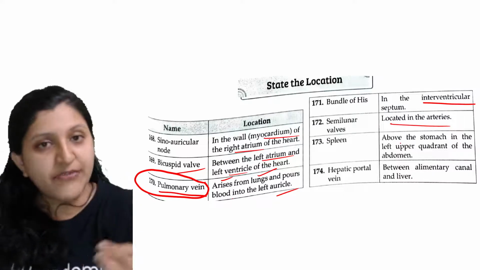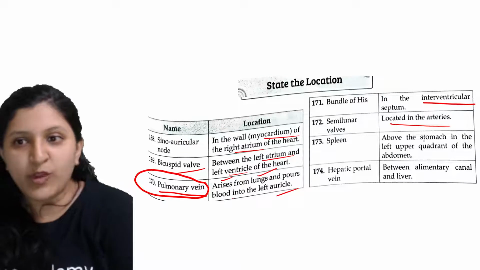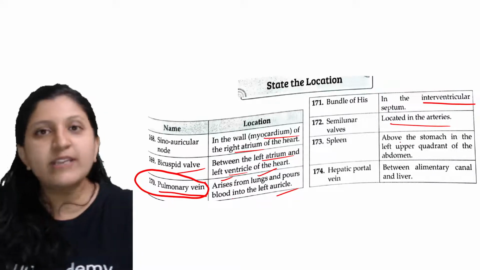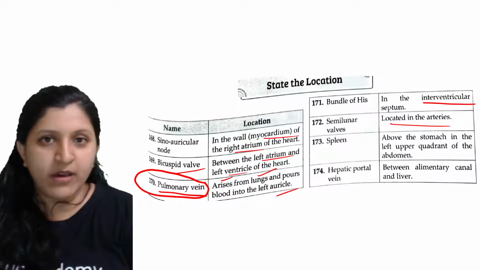If they are specifically asking about the pulmonary semilunar valve and the aortic semilunar valve, then you need to mention the right ventricle as well as the left ventricle. So there you can find the pulmonary artery. In the left ventricle you find the aorta.